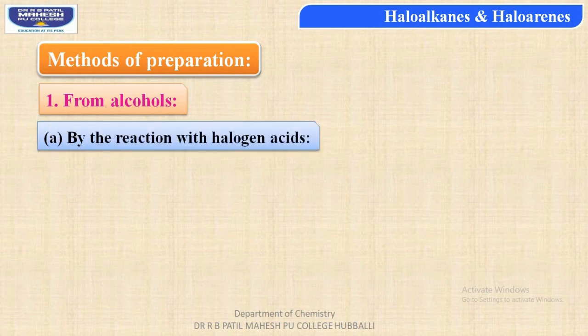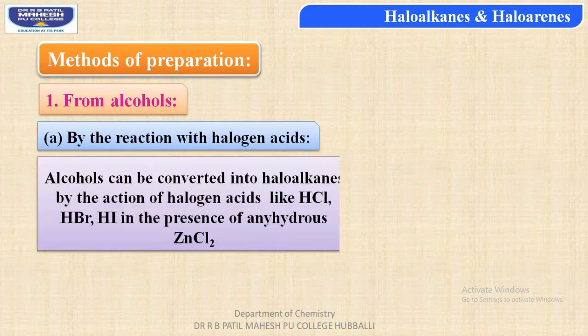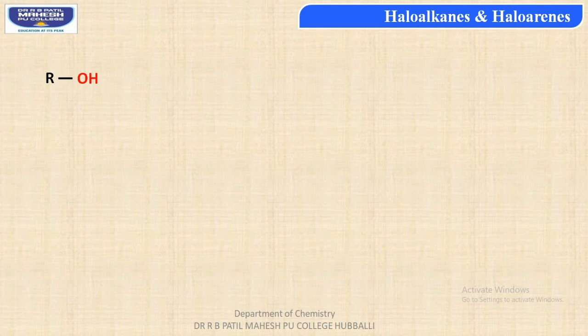Alcohols can be converted into haloalkanes by the action of halogen acid such as hydrochloric acid, hydrobromic acid, or hydroiodic acid in the presence of anhydrous zinc chloride as a catalyst. Let us consider reaction of alcohol, that is ROH, with hydrogen halide acid in presence of anhydrous zinc chloride.